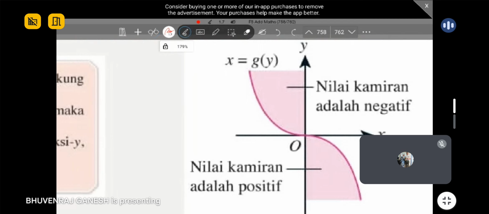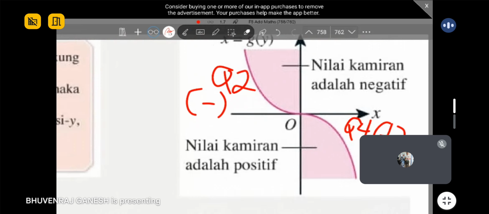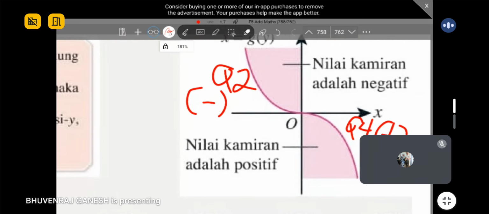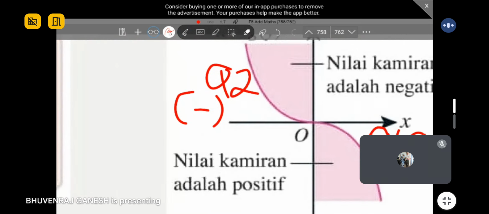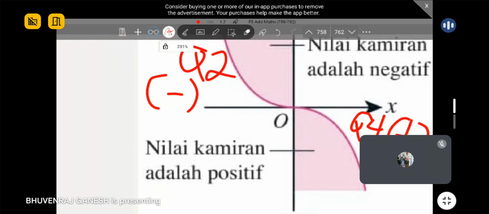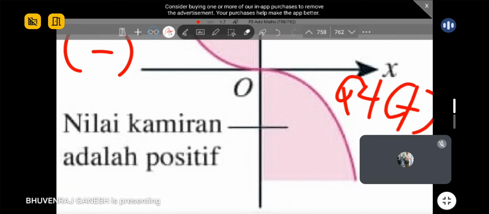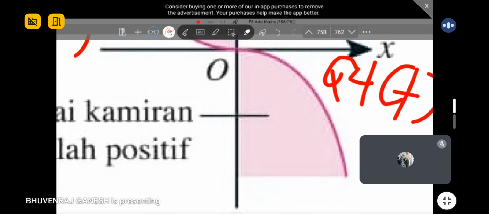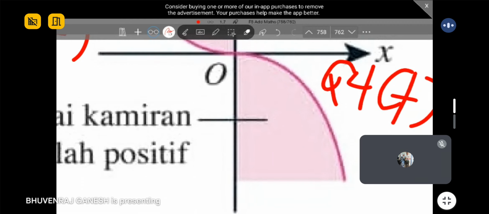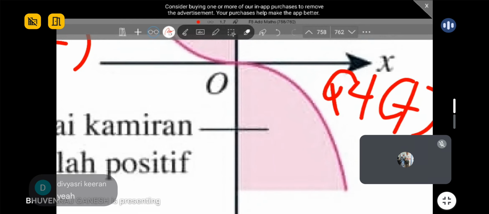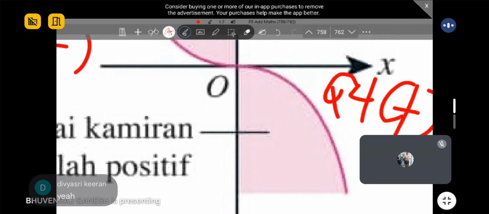Okay, so you must understand Q2 always negative. Okay, Q4 always is a positive answer. Okay, if you are integrating towards your y. Okay, now I ask you the concept. Okay, so now we are integrating towards y. Am I right? So the limits we substitute is y value. Am I right, guys? So means that when you substitute y value, you're going to get back your x. Am I right? Because we integrate towards dx. Correct?